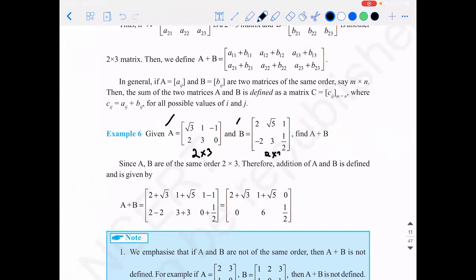If I add them, what is the meaning of it? We add the corresponding elements of both. First row, first column: root 3 plus 2. First row, second column: 1 plus root 5. So the answer will be 2 plus root 3, 1 plus root 5.